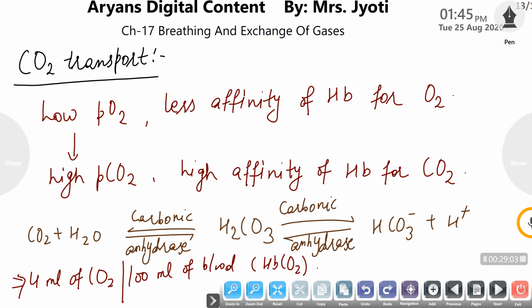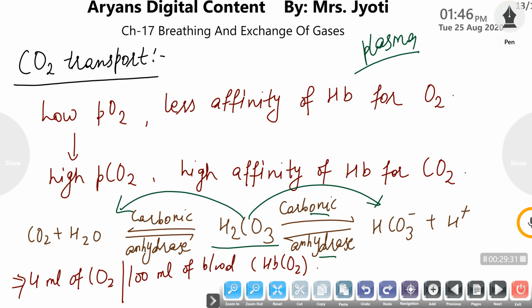Now, how is CO2 transported? The CO2 produced as a result of respiration is not all transported directly to the lungs. Some amount of CO2 is converted to hydrogen carbonate ion with the help of the enzyme carbonic anhydrase, which is present in the tissues as well as blood plasma. The enzyme is capable of converting carbon dioxide to hydrogen carbonate ions and back again.